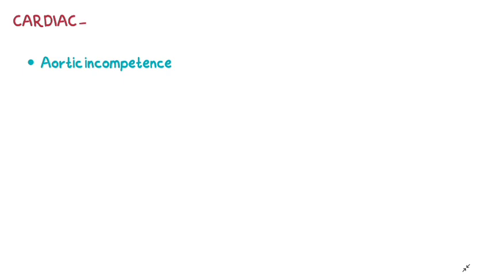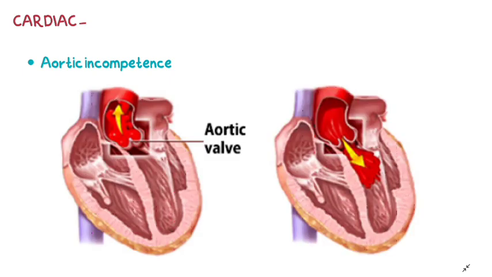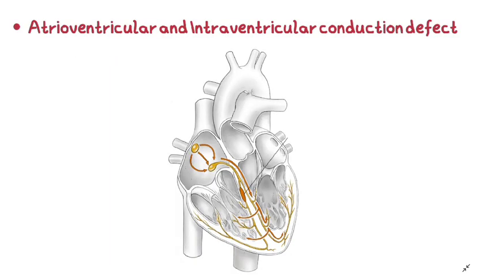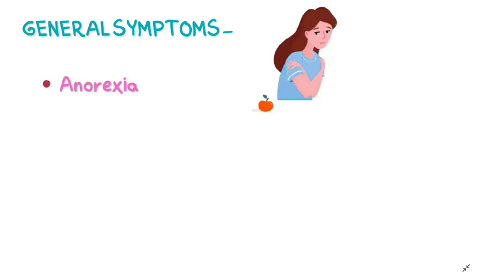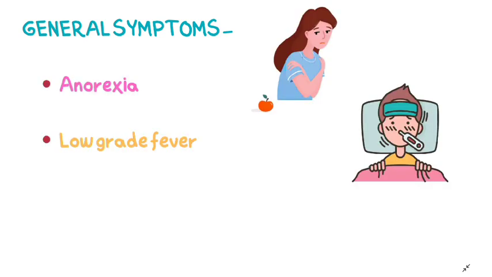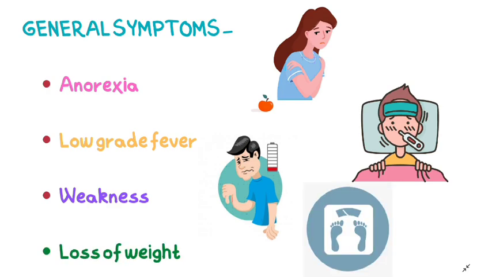There are many cardiac symptoms like aortic incompetence or aortic regurgitation, where the blood comes back from the aorta to the left ventricle. There would be atrioventricular and intraventricular conduction defects. The general symptoms would be anorexia, loss of appetite, low-grade fever, weakness, and loss of weight.